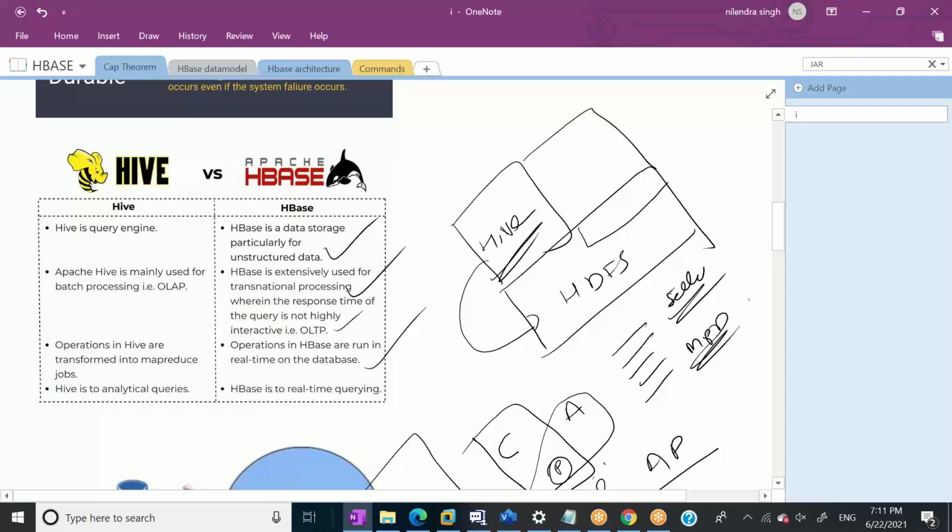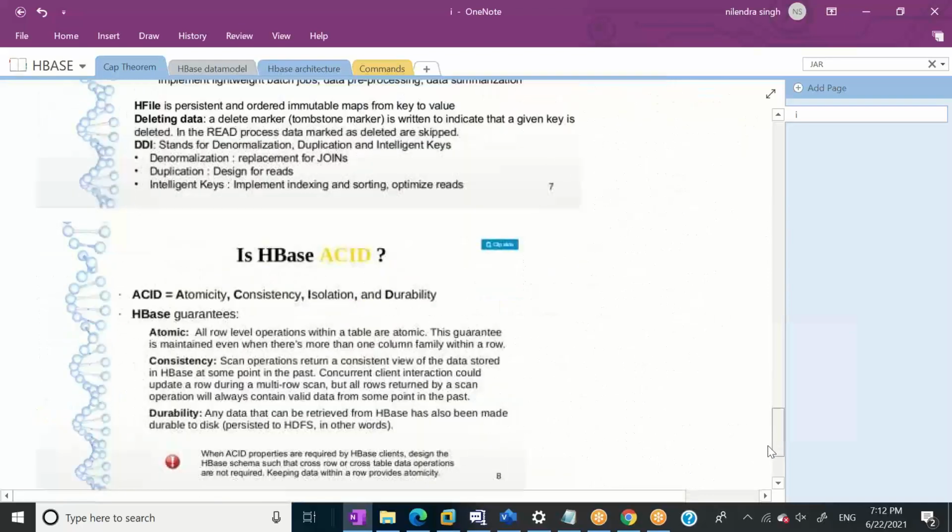One thing which is very clear here is that Hive is meant for historical data for analytical purposes. HBase is meant for transactional data, in which we need insertion, selection, deletion, or updates very quickly. So Hive doesn't support CRUD operations fully. In the new version of Hive we can do updates, but that's not preferable. But HBase supports CRUD operations.